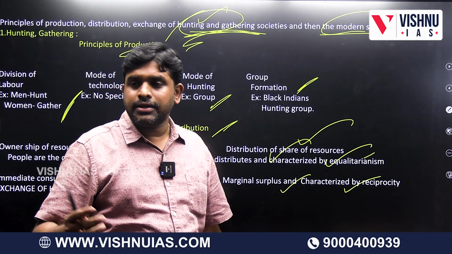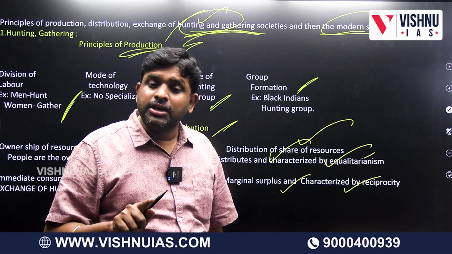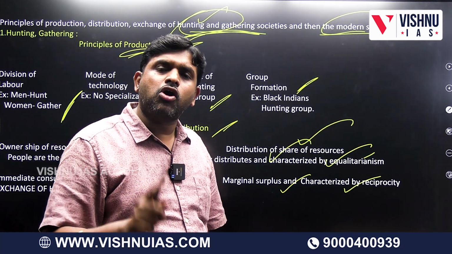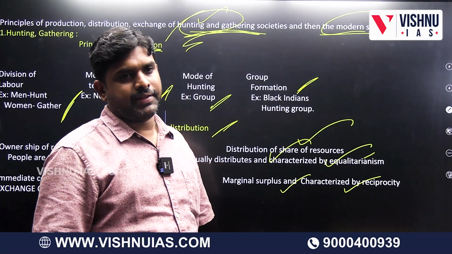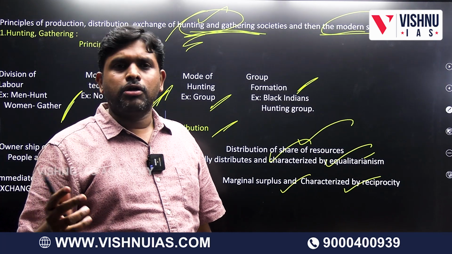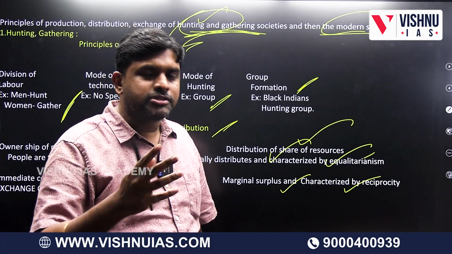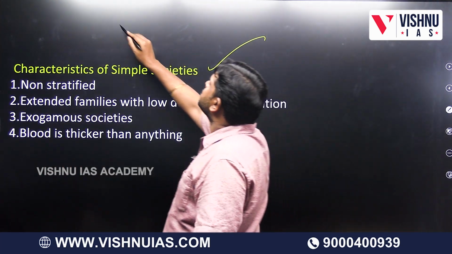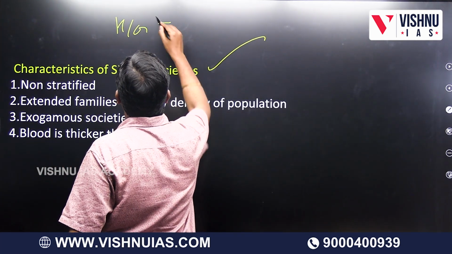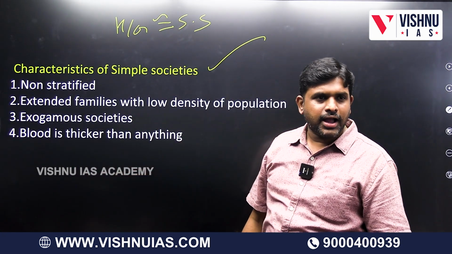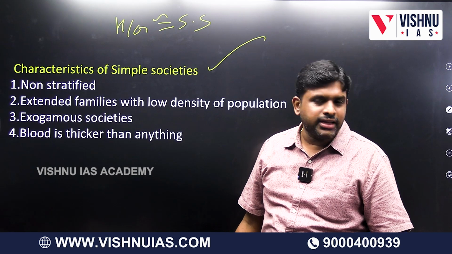The same principles are there. According to this principle, distribution will happen. According to this principle, exchange will happen. According to this principle, production will happen. Mode of technology is generalized. People live in groups. So hunting and gathering means which type of society? Simple society. Hunting and gathering society means simple societies.